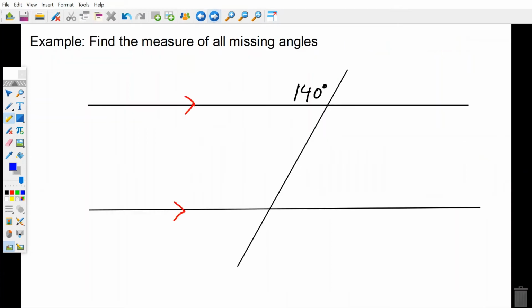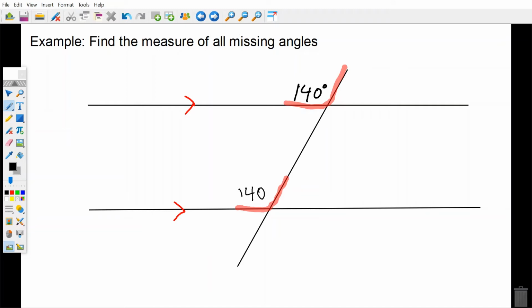Okay. So here's our first example. We are asked to find all of the missing angles. We are looking to find 1, 2, 3, 4, 5, 6, 7. 7 missing angles. Okay? So let's give it a try. The first thing I'm going to do is you have to remember what your angle properties are. So I'm going to look for corresponding angles. Angle 140 corresponds right here. Right? This is the same shape. So this one has to be 140 as well.